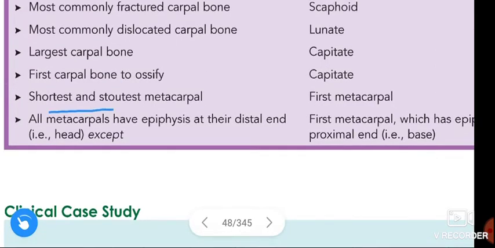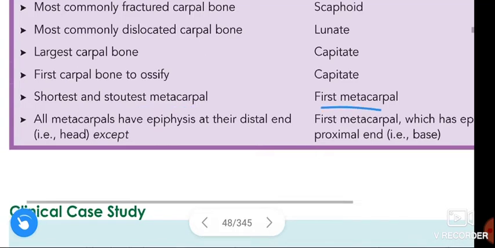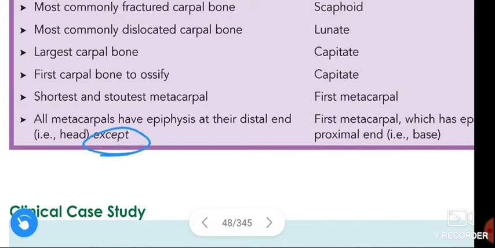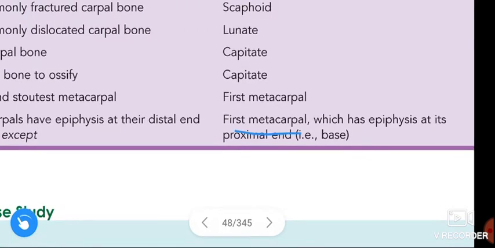The shortest and stoutest metacarpal is the first metacarpal. Next, all metacarpals have epiphysis at the distal end except first metacarpal. That means distal end is nothing but head. All metacarpals have epiphysis at the head, except first metacarpal, which has epiphysis at the proximal end.